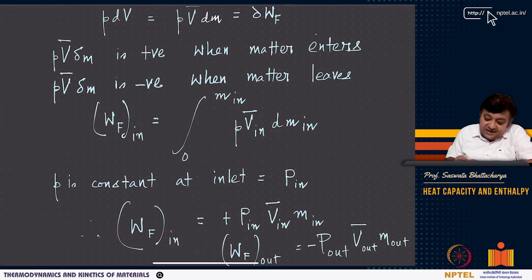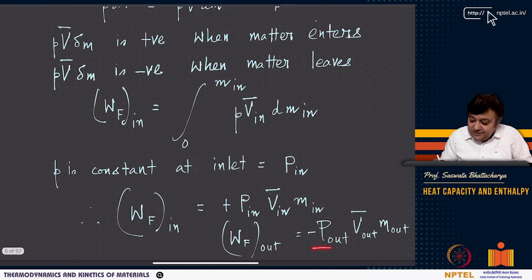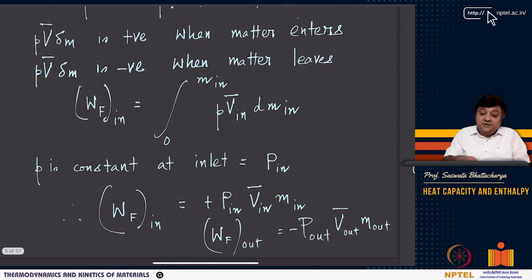So if I now do this, I have Wf in, which is the integral of P V bar in dm in, and P is constant at the inlet, let's call it P in. So P in, V bar in I can take out, and dm in I take from 0 to m in, because initially nothing was there, and then I pushed in some matter. So it will be plus P in V bar in m in, that is my Wf input, the flow work that is input, and the flow work that is output will be minus P out V bar out m out.